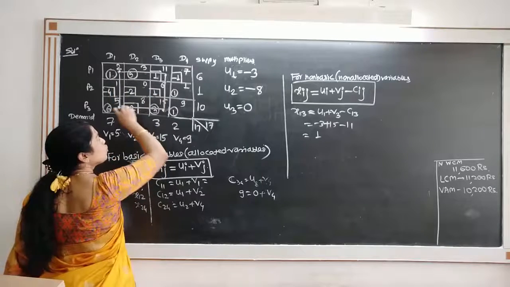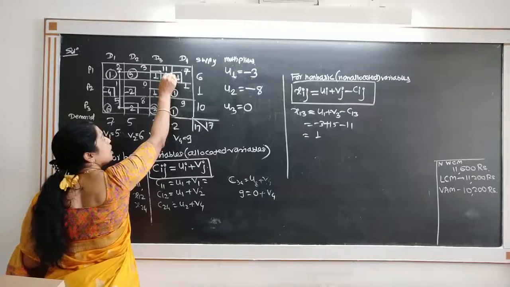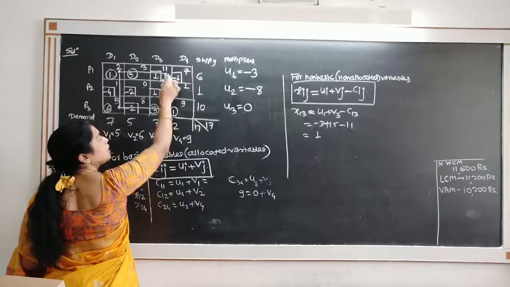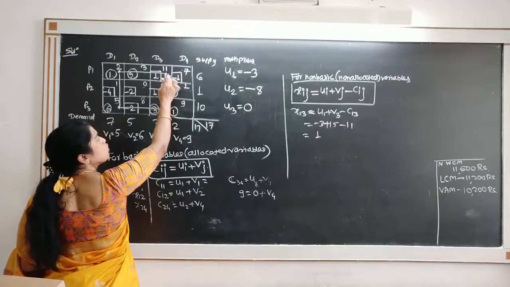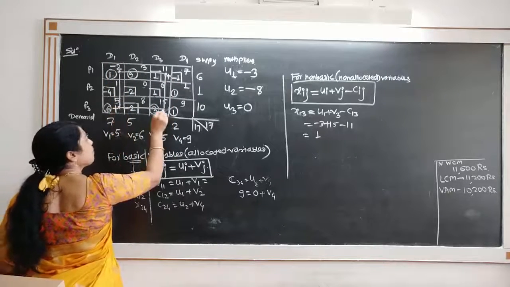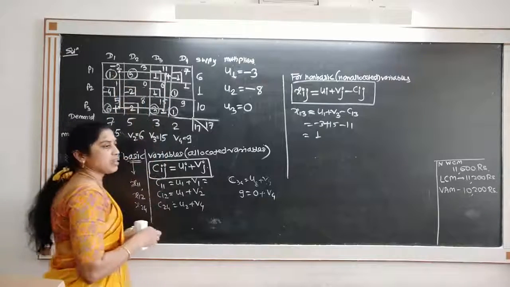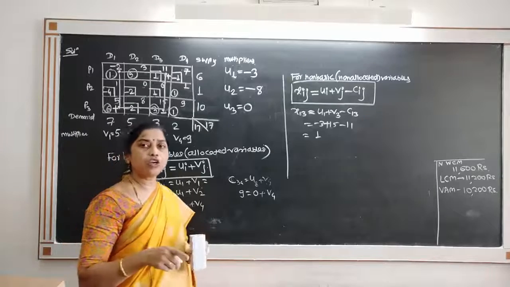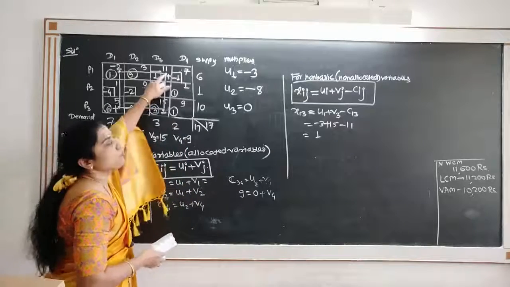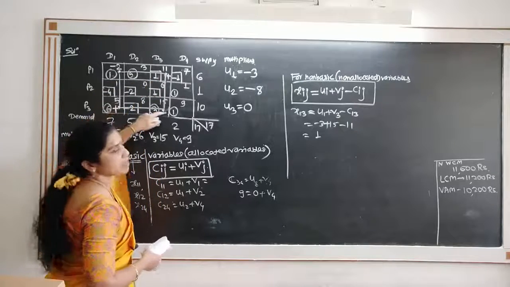Once we have such a closed loop, start with this non-allocated cell and give it sign plus, and alternate plus minus signs are given. At each corner we will give plus minus sign. It can be in anti-clockwise or clockwise direction, any direction, but there should be alternate plus minus. So plus minus plus minus.